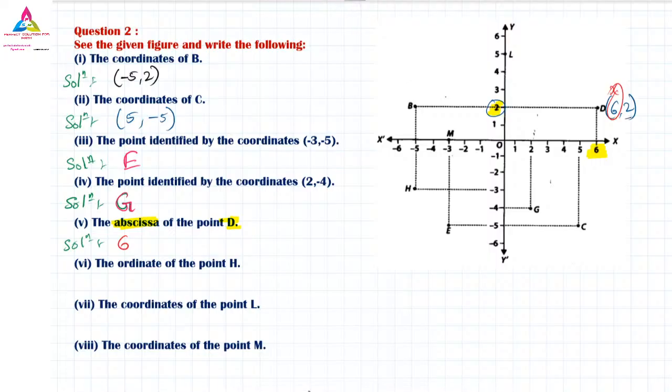Next one, the h value that we have to find. H is over here. So we will find the coordinate of this H first. The coordinate of this H is minus 5 as the x value, and the y value is minus 3. Minus 5 and minus 3. But what is the ordinate? Here they have used the word ordinate. What is the ordinate?